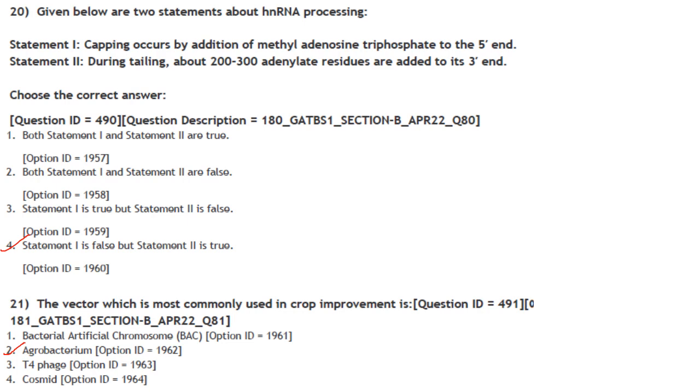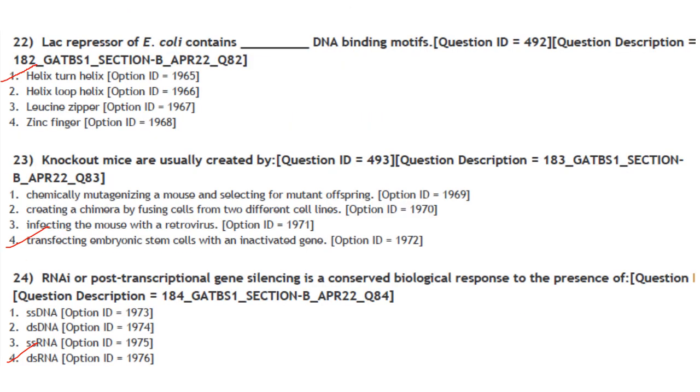The next one. The vector which is most commonly used for crop improvement is Agrobacterium tumefaciens or Agrobacterium rhizogenes. So the answer here is option 2. The next one. Lac repressor of E. coli contains dash DNA binding motif. They contain helix-turn-helix DNA binding motif. Then next one.